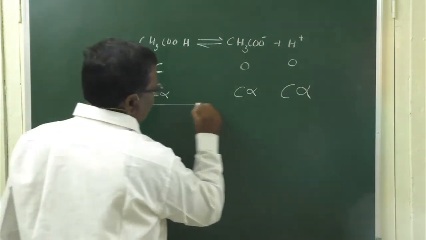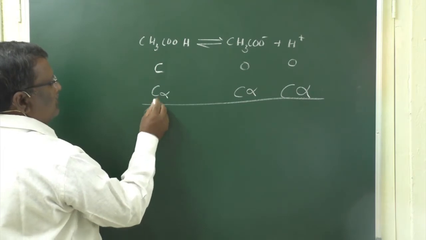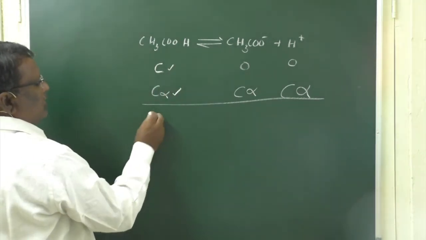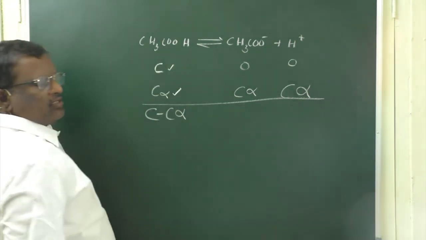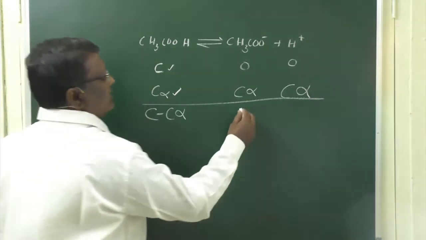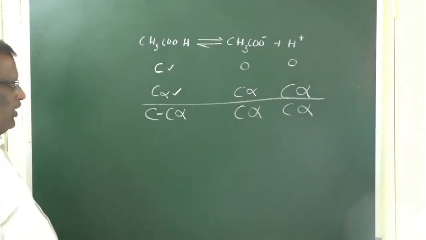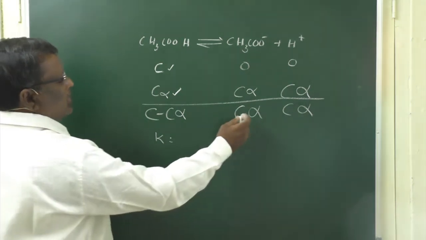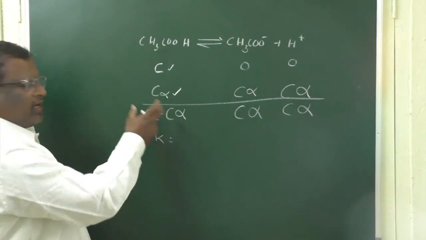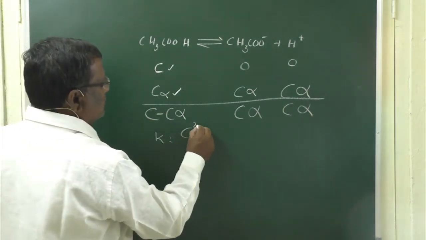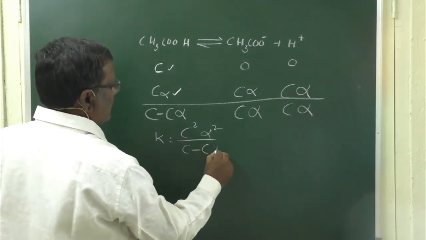Now at equilibrium state, the concentrations of these three can be considered as follows. Because initially C alpha is ionized, at equilibrium state the concentration of acetic acid is C minus C alpha, and this is C alpha and this is C alpha. Now equilibrium constant K is equal to the product of the molar concentrations of products by the product of the molar concentrations of the reactants. So it can be written as C square alpha square by C minus C alpha.